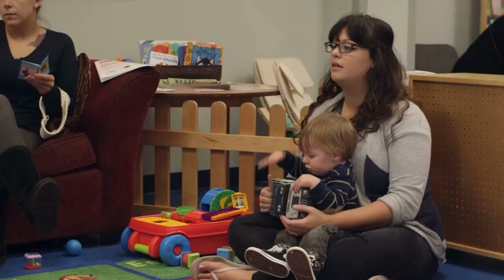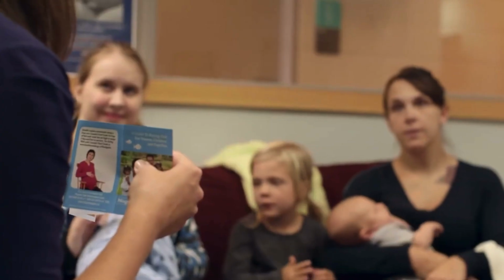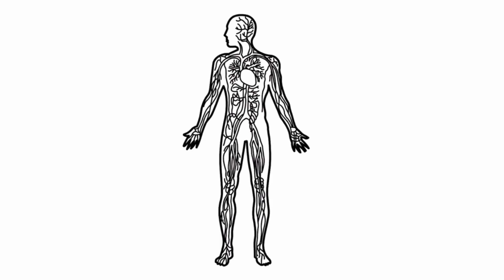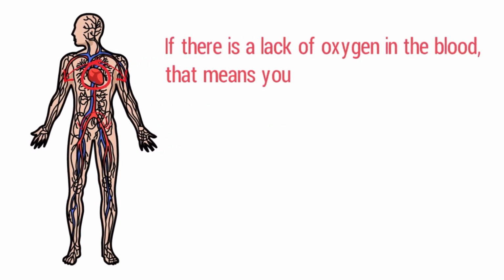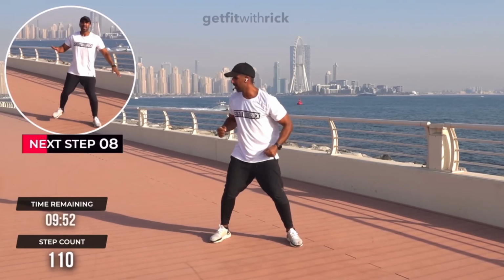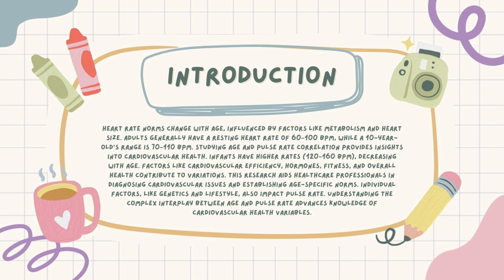Infants have higher rates, increasing with age. Factors like cardiovascular efficiency, hormones, fitness, and overall health contribute to variations. This research aids healthcare professionals in diagnosing cardiovascular issues and establishing age-specific norms. Individual factors like genetics and lifestyle also impact pulse rate. Understanding the complex interplay between age and pulse rate advances knowledge of cardiovascular health variables.